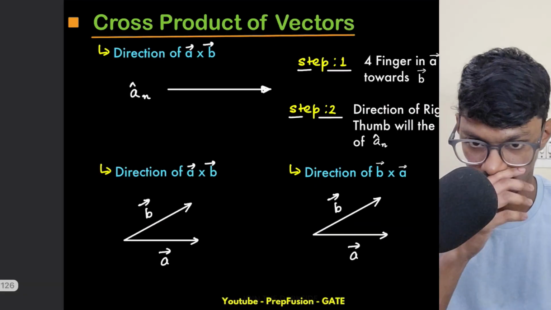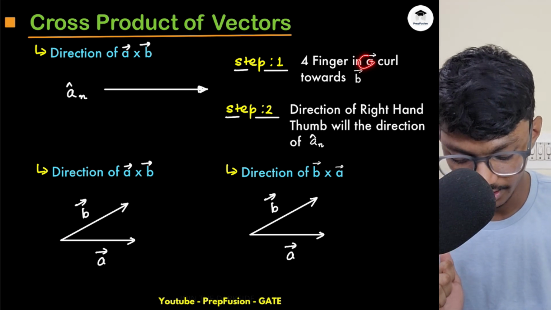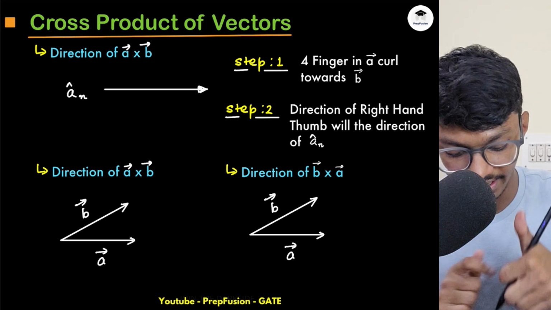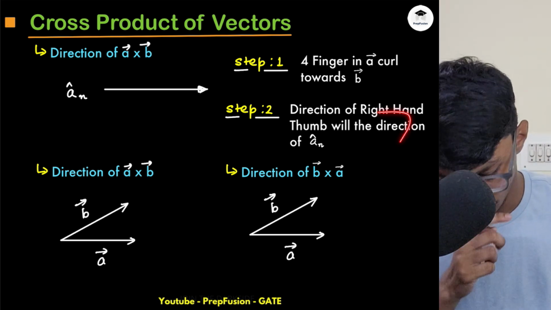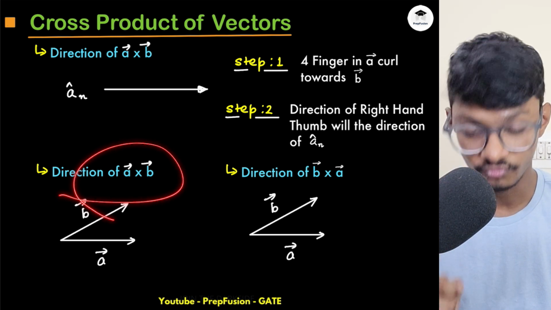These are basic things. Now, the direction of A cross B: first you take the four fingers from A and curl them towards B. Then the direction of the right hand thumb will be the direction of n cap. These are the basic things. So what is the direction of A cross B?